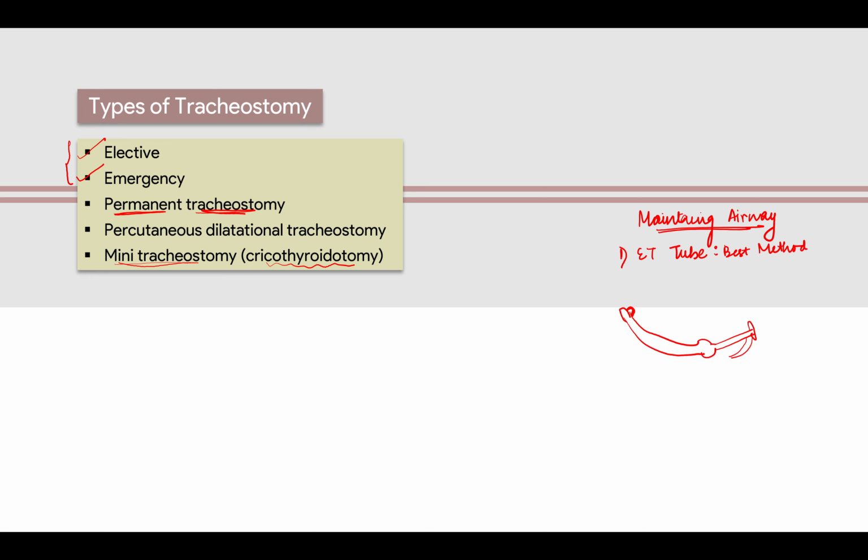It is a very, very temporary solution, wherein you're not able to intubate a patient. You're not able to put in a tracheostomy tube, you're not able to put in an ET tube, and you have to do the surgery. In that case, as a temporary measure, you can just cut the cricothyroid membrane. So mainly you have to remember these two types. Clear with this? Okay.